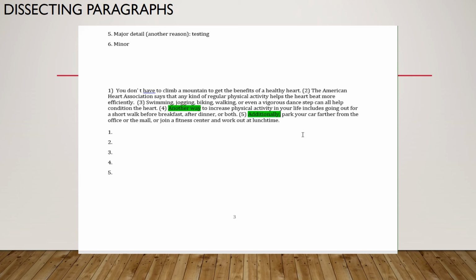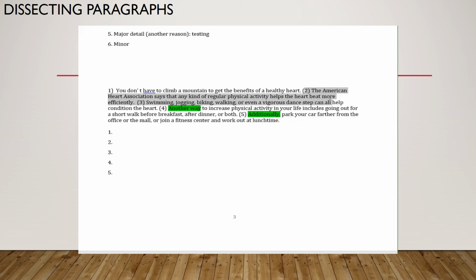Okay, so let's look at sentence one. You don't have to climb a mountain to get the benefits of a healthy heart. Sentence one is an opening sentence. If that was the main idea sentence, the supporting details would probably talk about climbing a mountain, since whatever is in your main idea sentence is what's going to be discussed in your supporting details. So sentence one is an opening sentence.